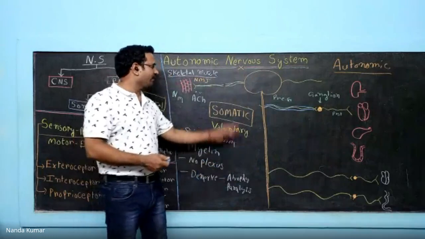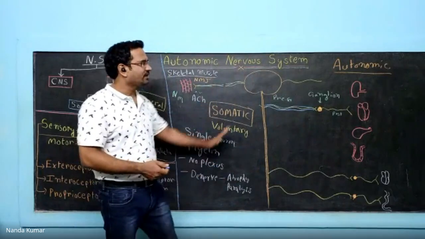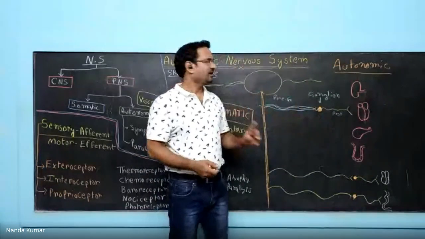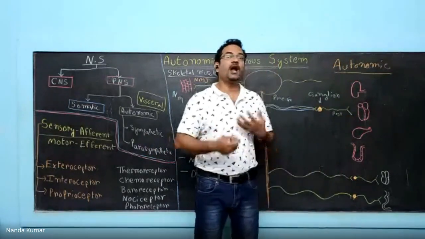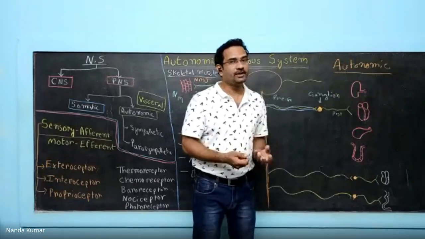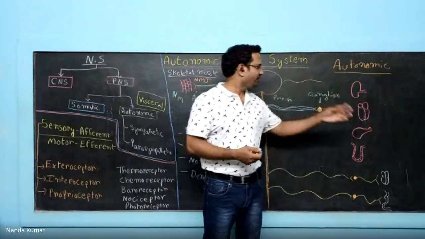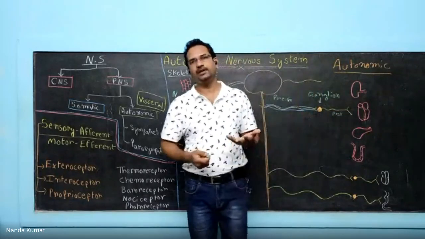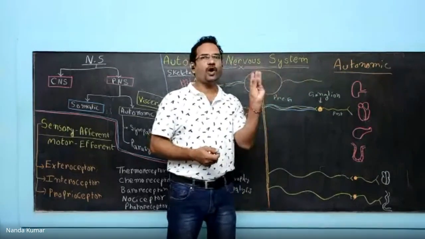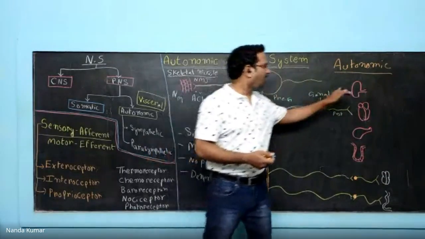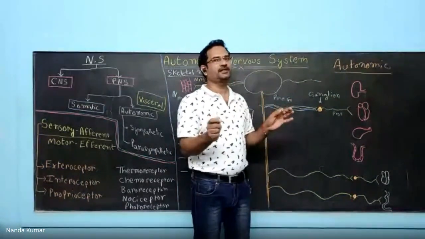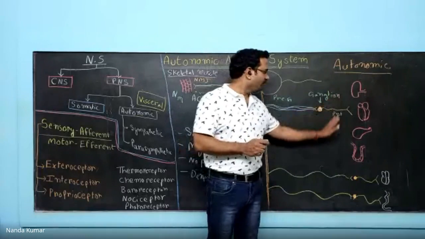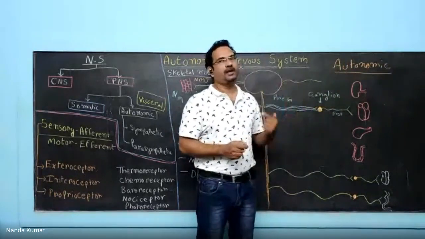The next one. Denervation causes atrophy or paralysis in somatic nervous system. Whereas in autonomic nervous system, it is not like that. Even though the nerve is cut, these organs will have a certain autonomic nature. Without nerves also, they can work. In fact, if you remember the heart, they don't need any nerve stimulation. It has its own automaticity. Not only heart, all the organs have a certain level of automaticity, not complete automaticity. Even though the neuron is cut, they can work as such.